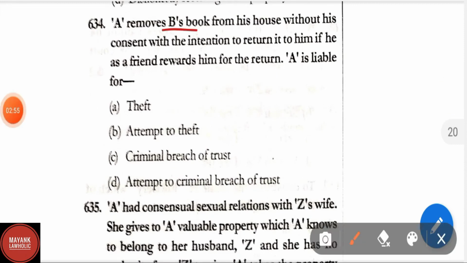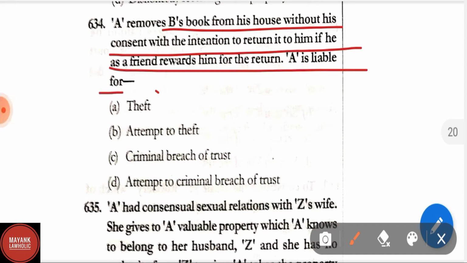Question number 634. A removes B's book from his house without his consent with the intention to return it to him if he, as a friend, rewards him for the return. A is liable for theft, attempt to theft, criminal breach of trust, attempt to criminal breach of trust. Correct answer is option A, that is theft.